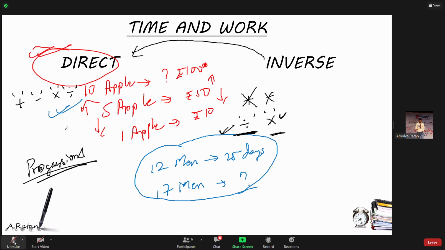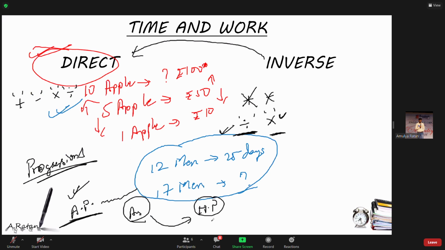Whenever they gave any question on harmonic progression, what we used to do was write the reciprocal of it, convert it into an arithmetic progression series, and sort it out with the arithmetic progression process only. Then whatever answer we got, we wrote the reciprocal again and said this is the answer for the given harmonic progression question. Why did we do that? Because arithmetic progression is easier than harmonic progression. Similarly here, because direct proportion is easy, you can convert inverse proportion into direct proportion to make the solution easy. Is it clear?